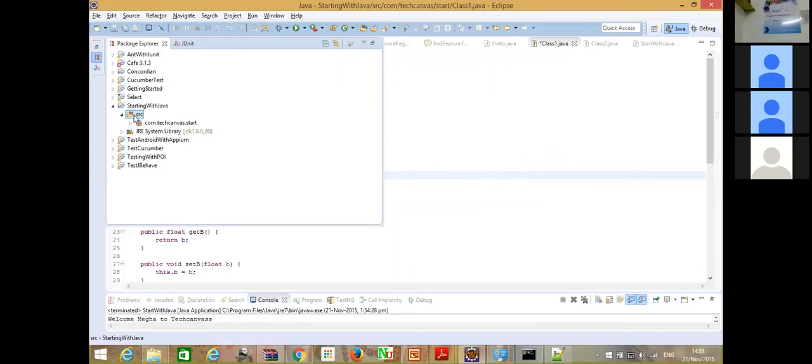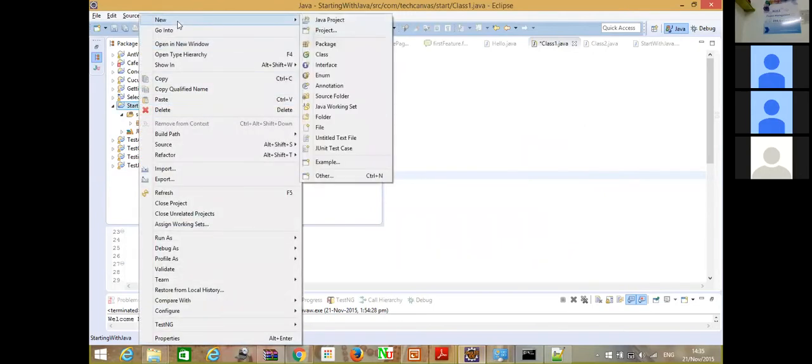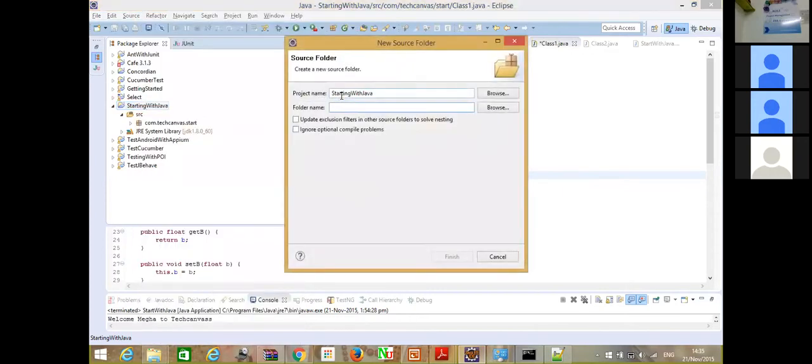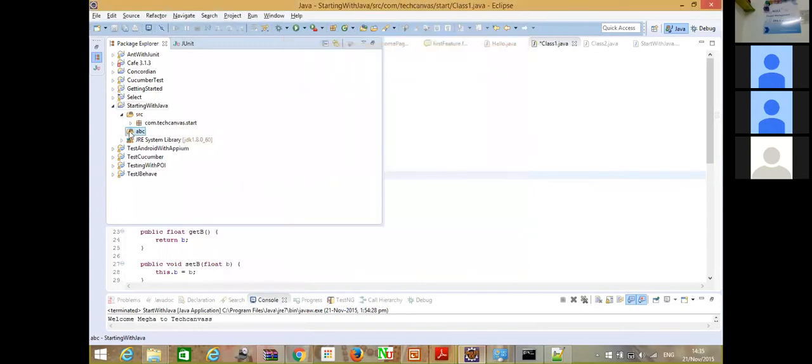If you want, you can create another source folder with a different name, like ABC, and create Java files there as well. For now, I would just delete this.